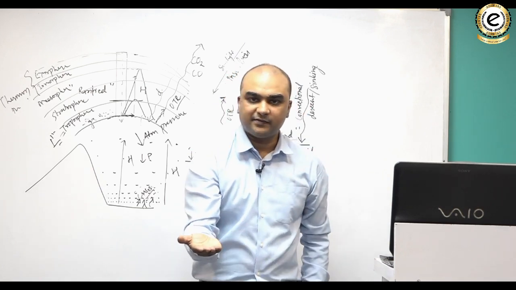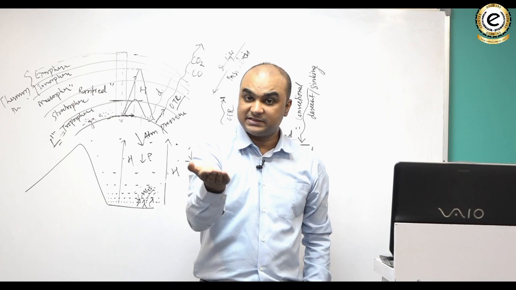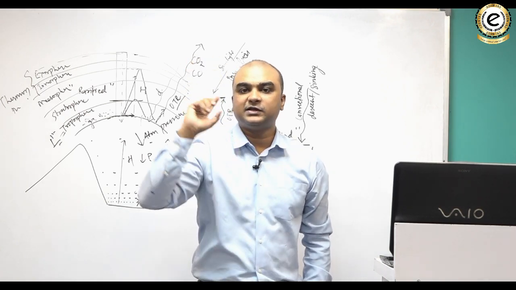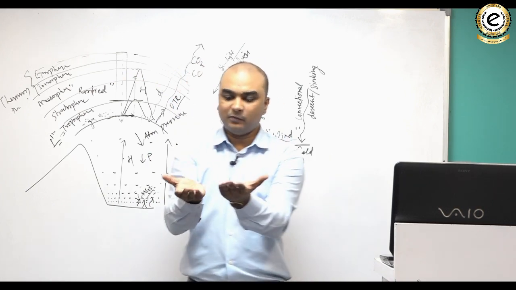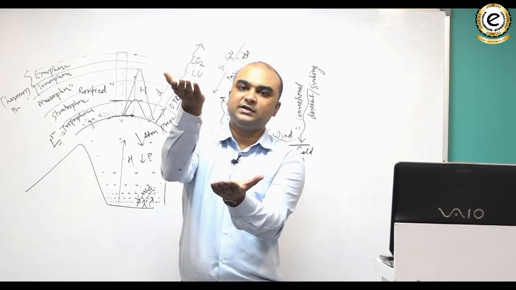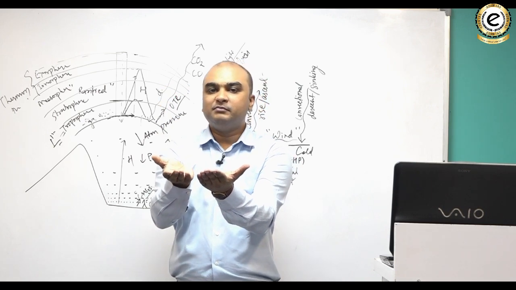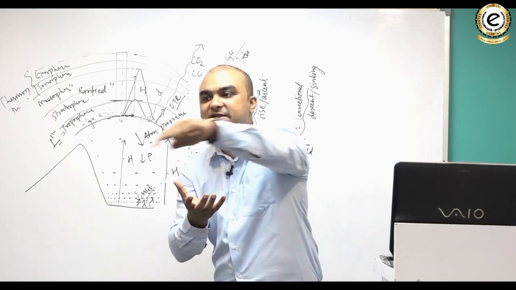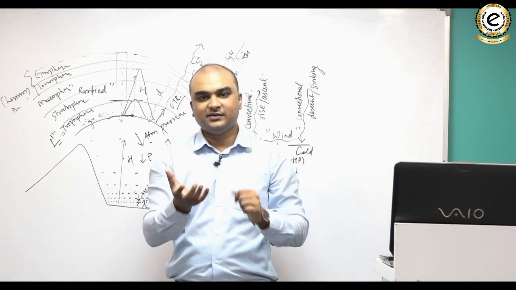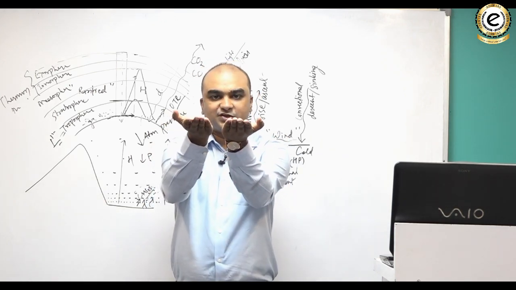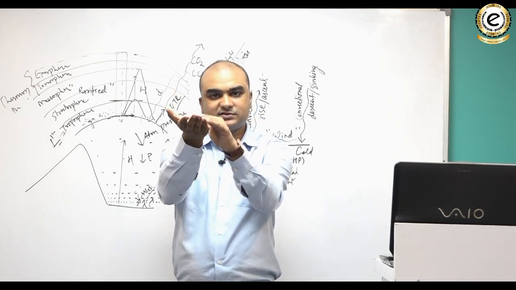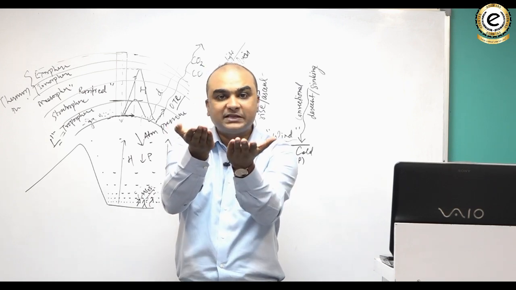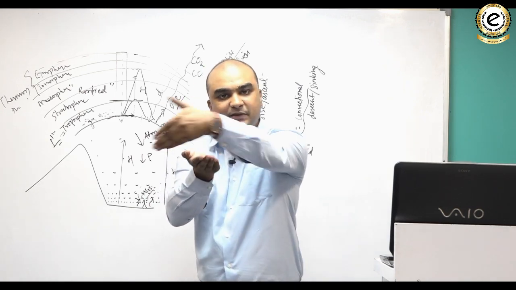So warm air rises till the time it is warmer than its surroundings. The air parcel, if it becomes colder than its surroundings, it sinks. तो जब तक warm रहता है तब तक rise होता है, जैसे cold हो जाता है sink होता है. But there can be a situation also when the air parcel's temperature is the same as that of its surroundings. Then what happens? It does not rise because it is not warmer than its surroundings. It does not sink because it is not colder than its surroundings. Rather, it is of the same temperature as its surroundings.